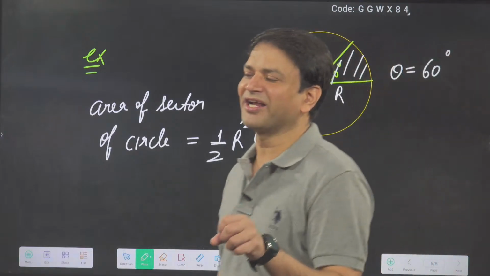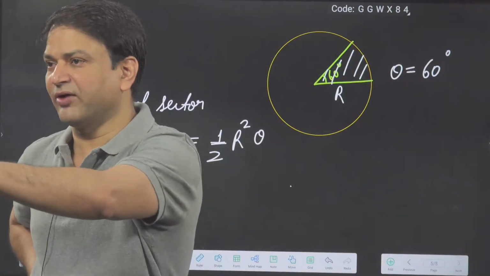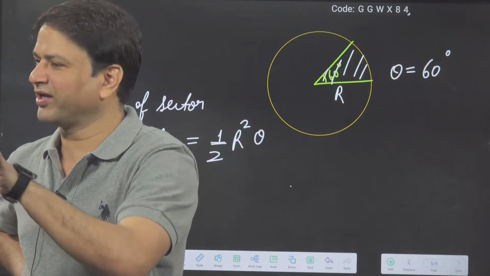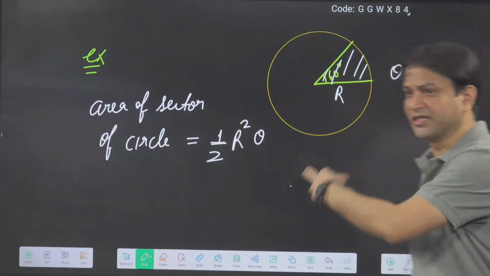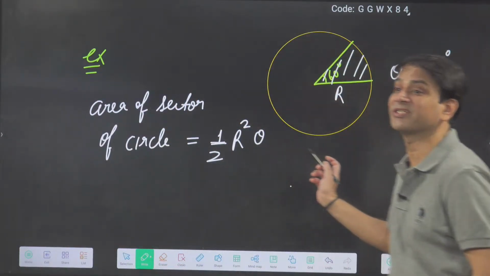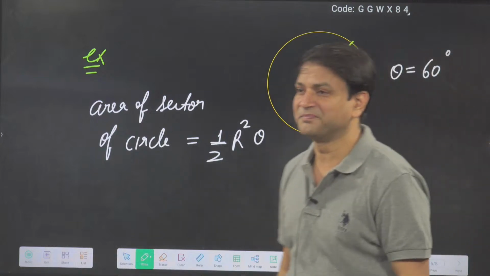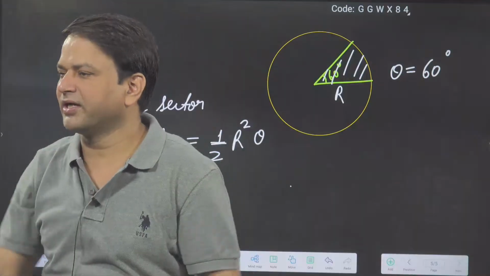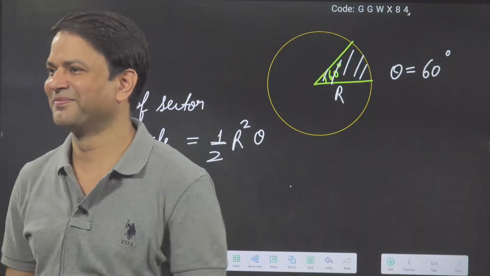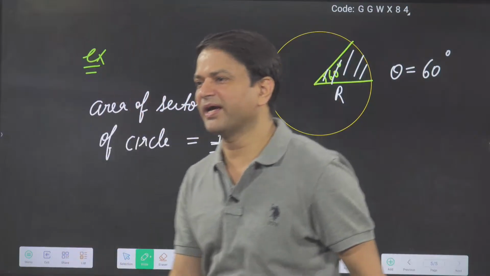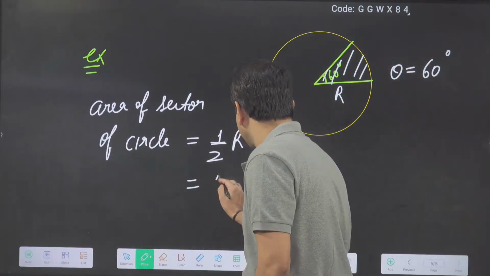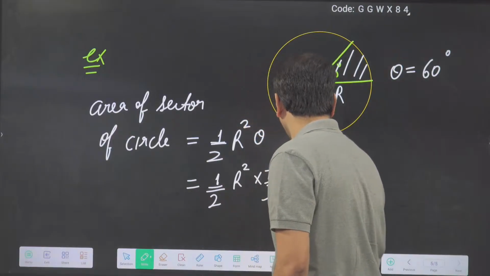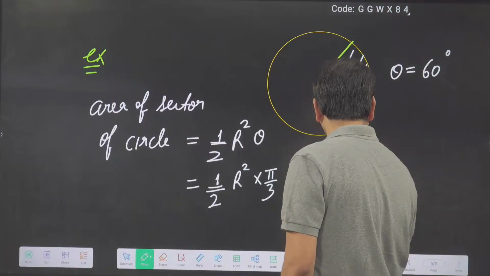Okay, so half r square theta. Now theta for the complete circle, what is it? 360 degree, and 360 is equal to 2 pi, so we will get pi r square. Now here I gave 60 degree. According to the 60 degree, how much radian? 60 degree is equal to pi by 3. Then what is the area I will get? Half r square into pi by 3. Then what will I get? Pi r square by 6.